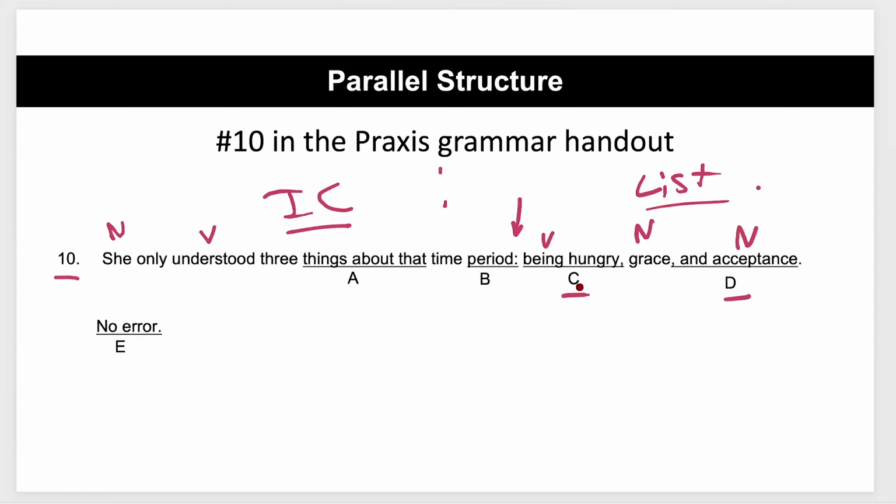So what we want to do is change this C to a noun. Well, that would be hunger. She only understood 3 things about that time period: hunger, noun, grace, noun, and acceptance, noun. In that case, it would be parallel. But because it's not parallel based on C, we're going to choose that as our incorrect answer.